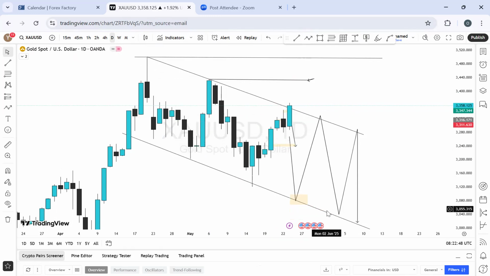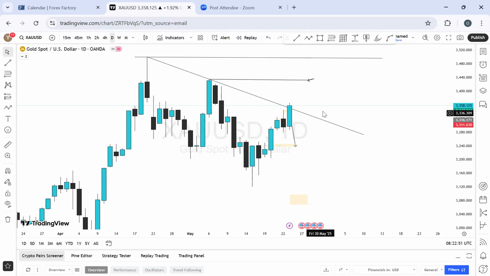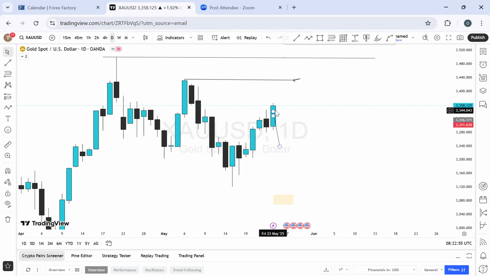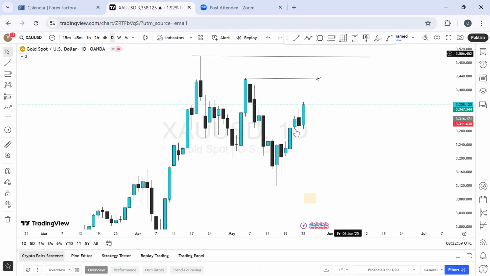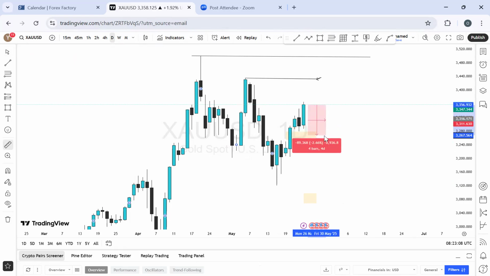Okay. So I'm taking out this one. I'm taking out these guys. I'm taking out this guy. I'm also taking out this guy. So let's deal with what we have on the chart right now. And this looking like, what are we expecting? I won't be waiting for this to come back in here. I may not be waiting for this to come back in here. Gold has not been doing a great job at retracement in the past times.